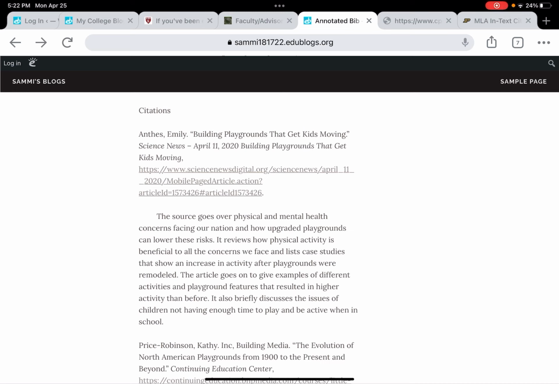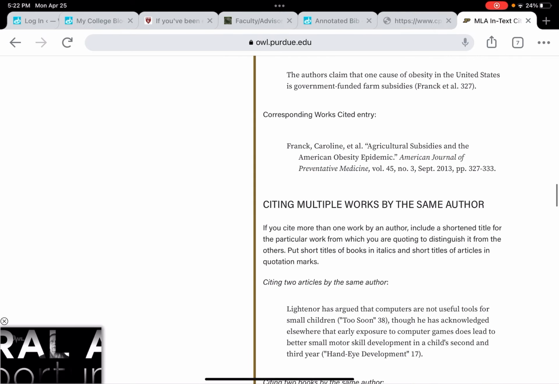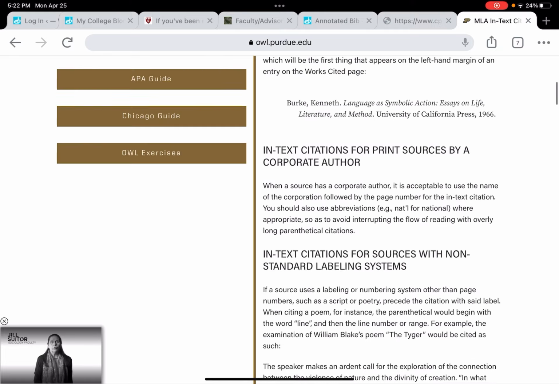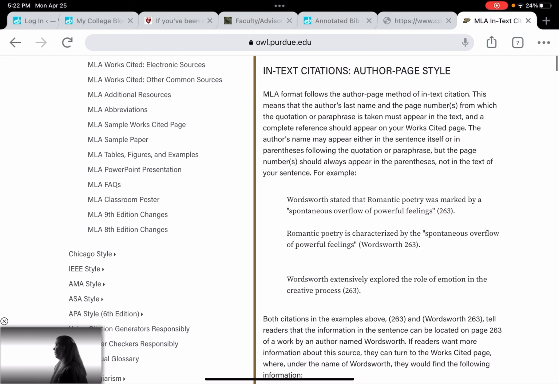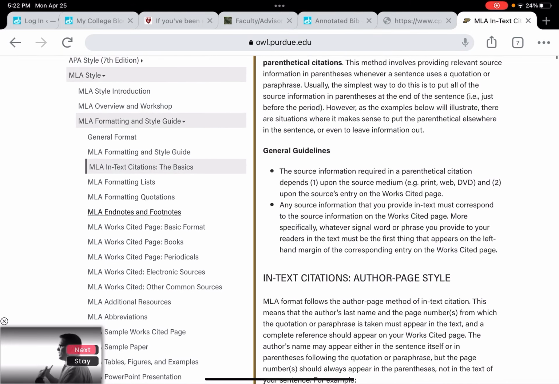I would check it with something like the online Purdue OWL website, which I've got here. This is kind of the standard place that most teachers send their students. It's got a good amount of detail if you have odd, unusual circumstances, but it's not as overwhelming as the MLA book itself.